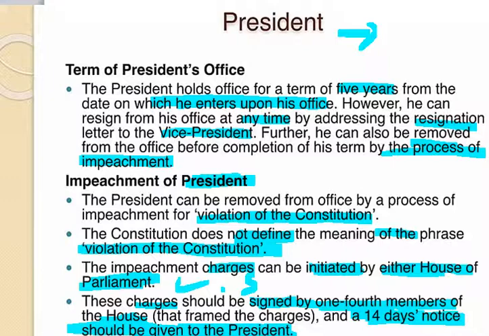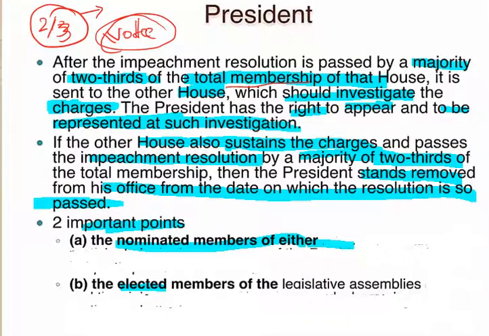It is at the discretion of the presiding officer to take up the charges or not. The absolute majority is two thirds of the total strength of the house, and voting should take place. Two important points we discussed were the nominated members as well as the elected members.